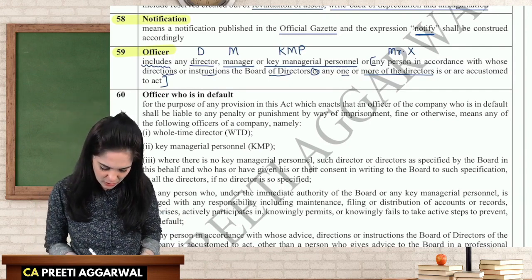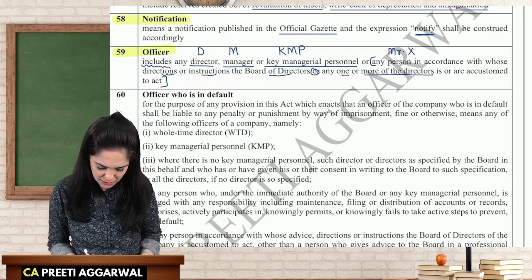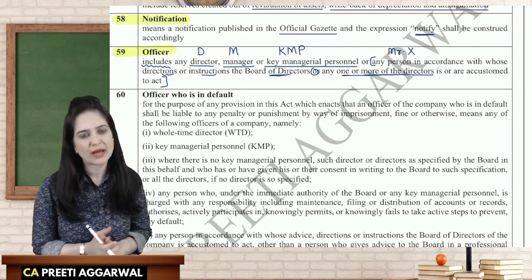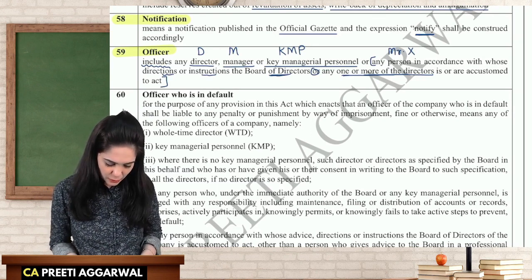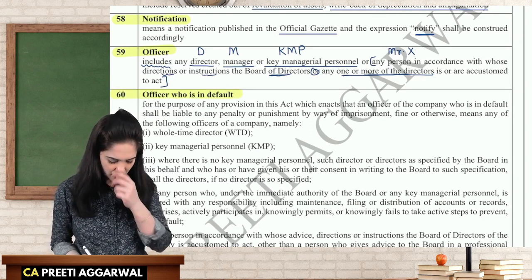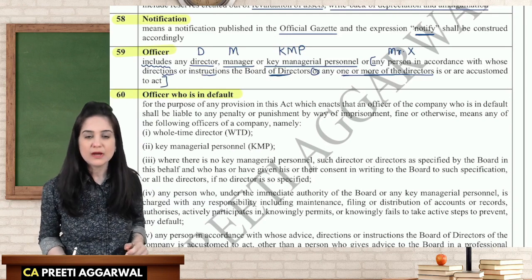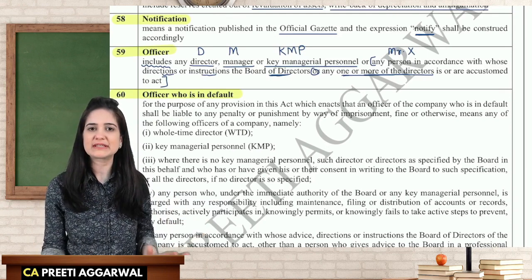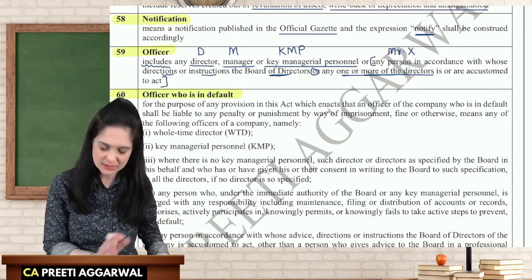So any person in accordance with whose directions or instruction the board of directors or any one or more directors is or are accustomed to act. Then who is considered as an officer in default? Clause 60. For the purpose of this Act. Okay, so whatever we are reading is relevant as far as the Companies Act is concerned.